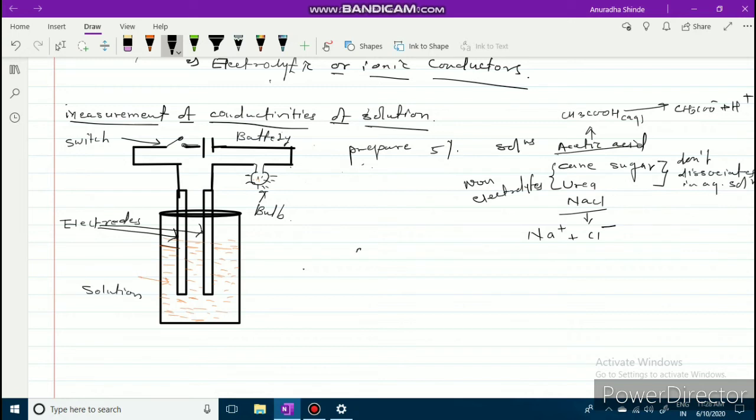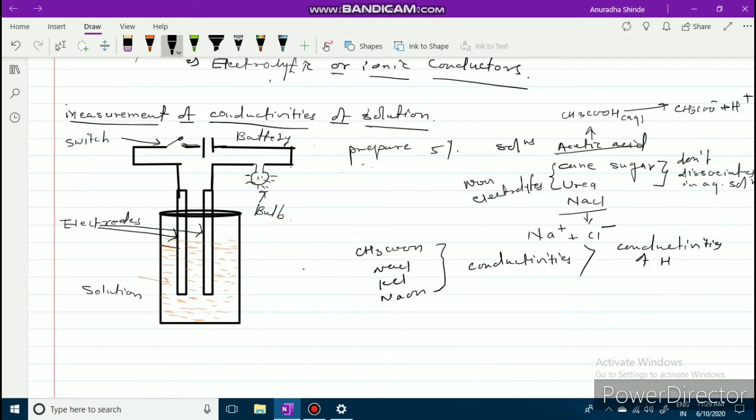So in case of acetic acid CH3COOH, sodium chloride, KCl potassium chloride, and sodium hydroxide, you will observe that the conductivities are greater than the conductivity of water.